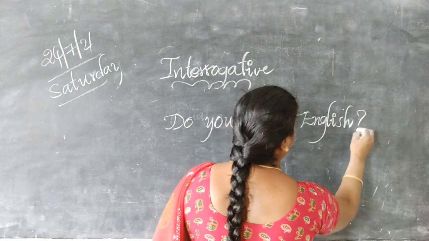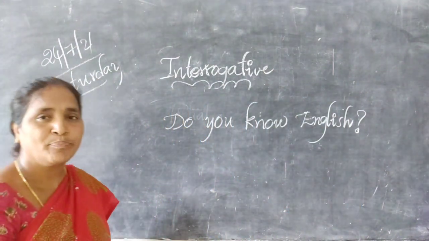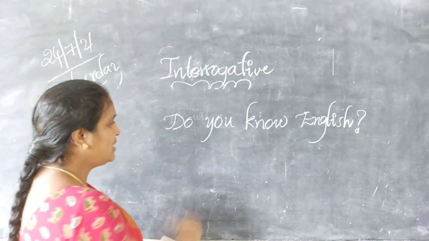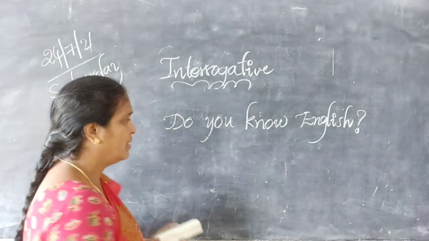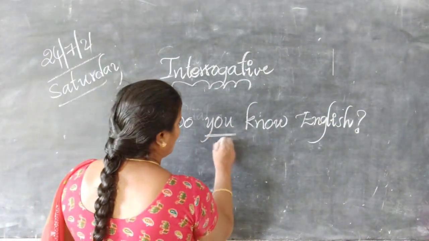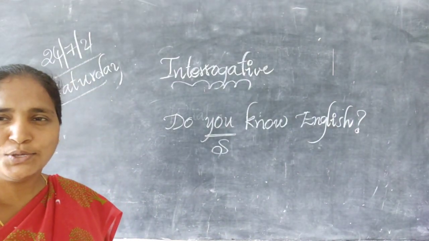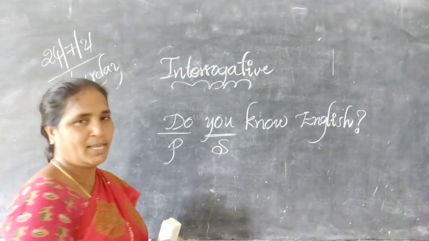Do you know English? Identify the subject. Here in this sentence, which kind of sentence is this, ma'am? This is a declarative sentence. Here what is the subject? "You" is the subject. And what is the verb here? "Do know." This is called the predicate.